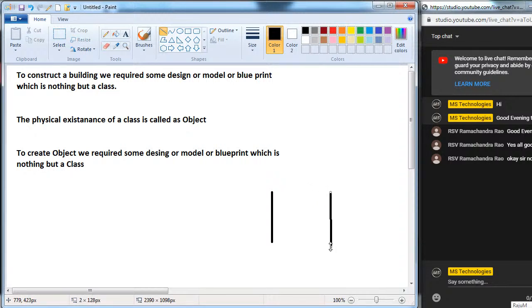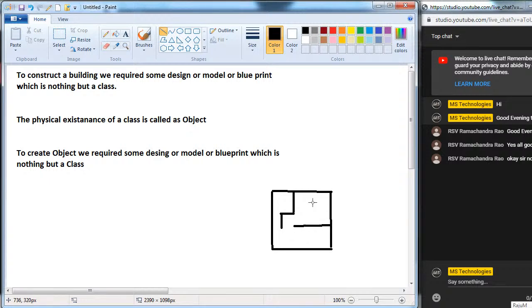Here I want to construct one building. To create this building, some plan must be required.